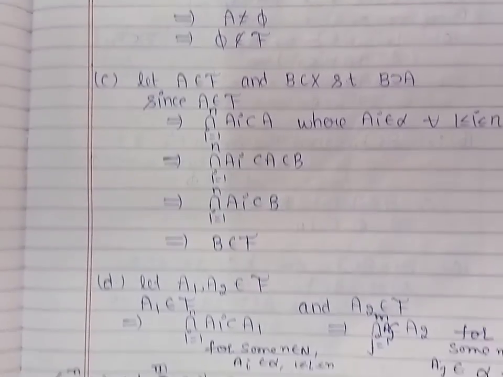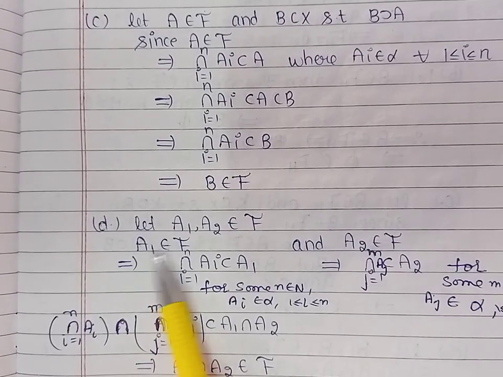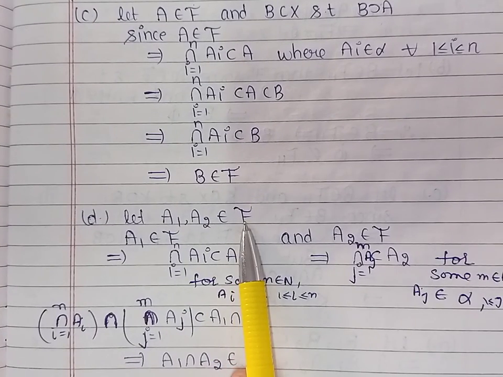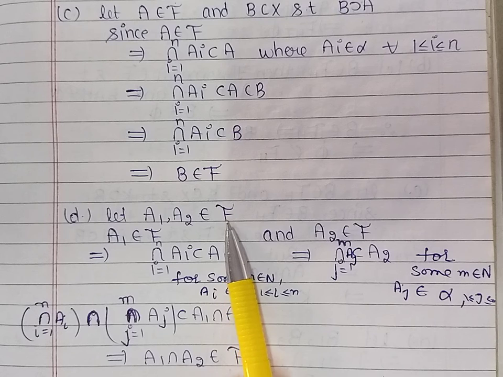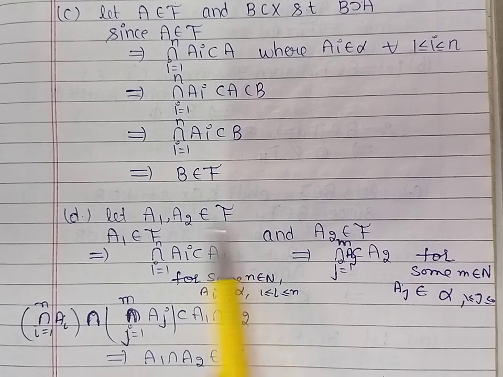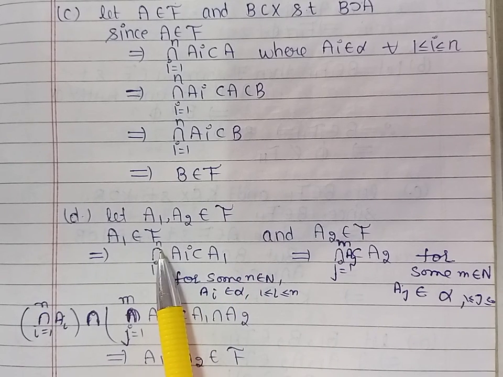And in the last condition, let us take A1 and A2 belonging to collection F. We have to show that their intersection also belongs to the collection F. Because A1 belongs to collection F, by definition, A1 contains finite intersections of members of alpha.